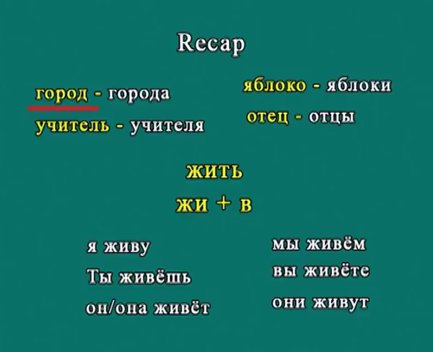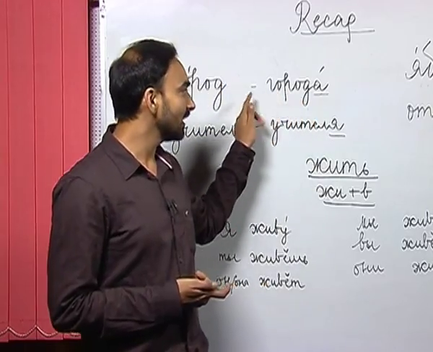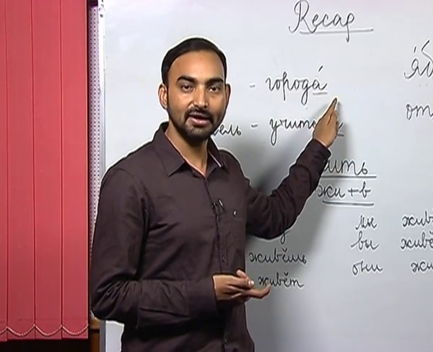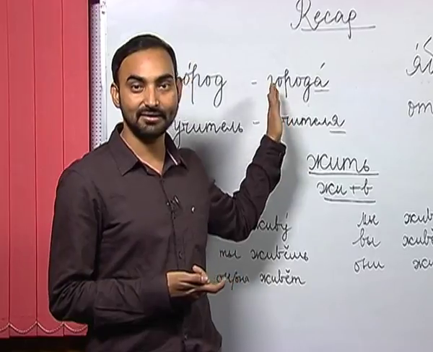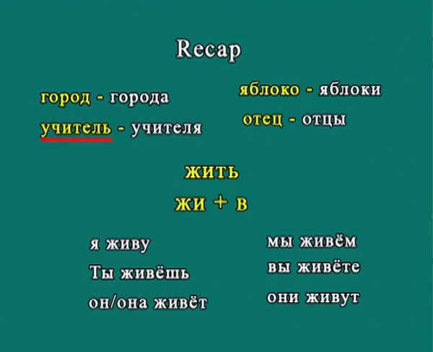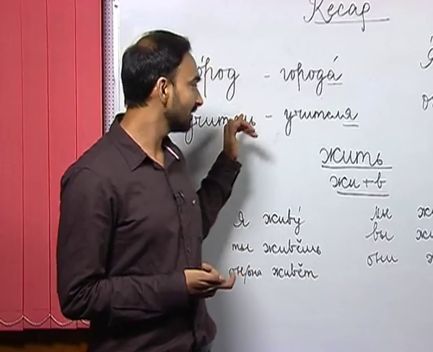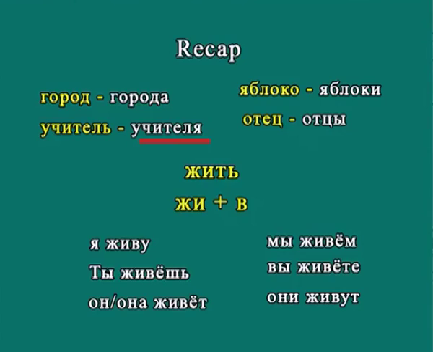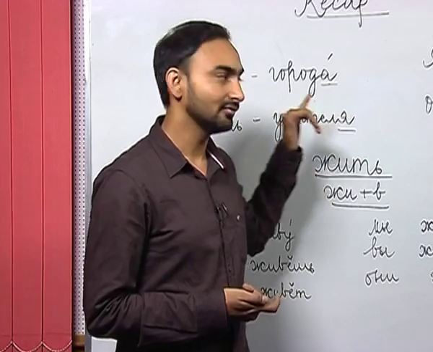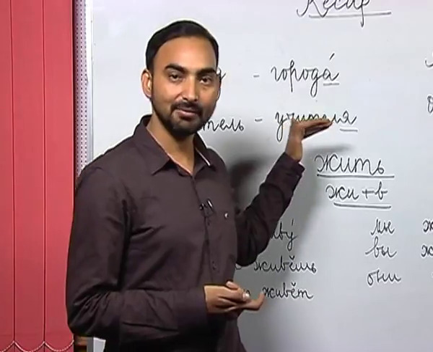For example, the first noun we have is gorod, and what is the plural of gorod? Goroda, city and cities. So instead of putting I here, we are writing A, so you have to memorize that because these are exceptions. The next one was uchitel, teacher, and again the plural of uchitel is not uchiteli but uchitelya. So again this noun you have to memorize.